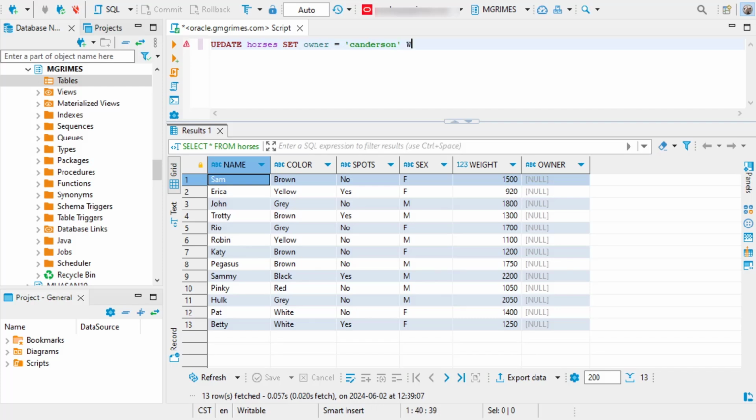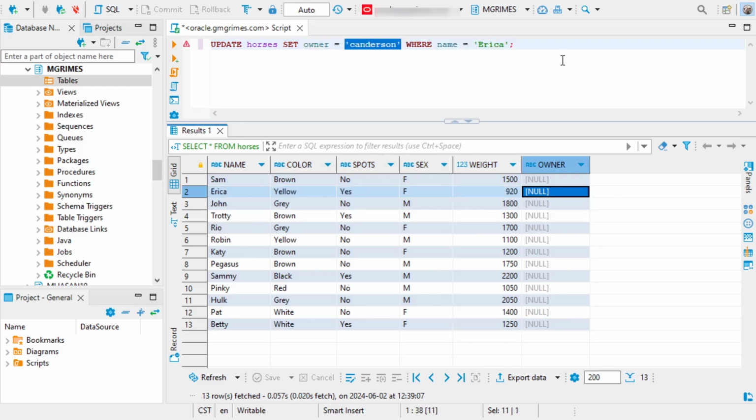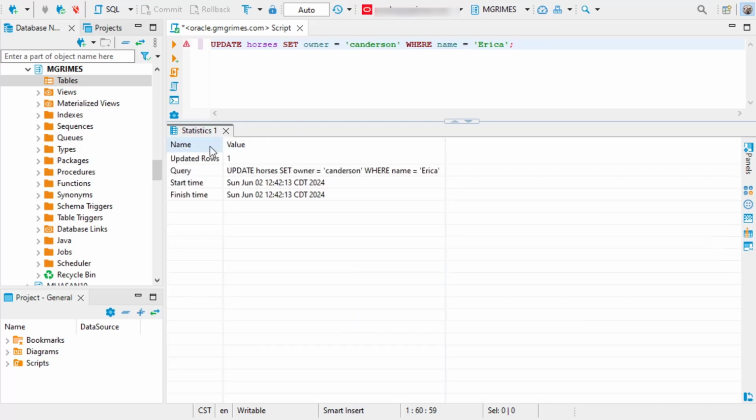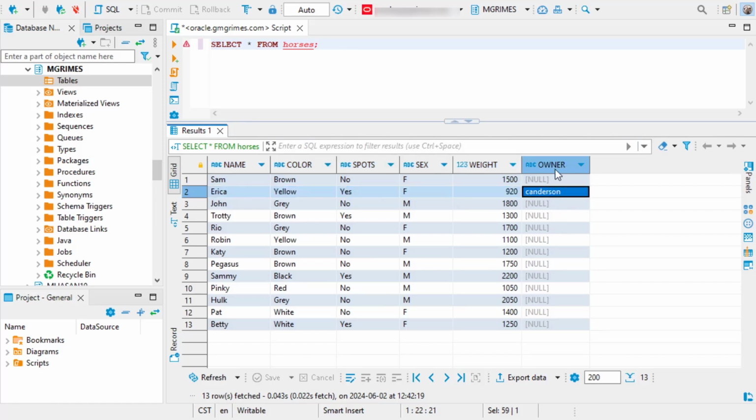Anderson at this point, where the name of the horse is equal to Erica, right? So this Boolean expression is going to be evaluated for every row here. For this horse Erica, we're going to update this row so that the attribute owner has a value of C. Anderson. Okay, so when we do this, it says we've updated one row. And you see now the horse Erica has a value for the attribute owner of C. Anderson.